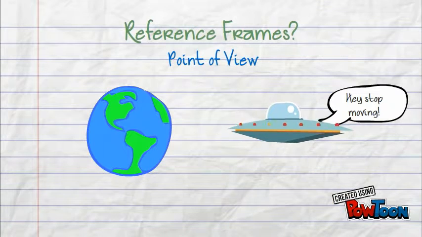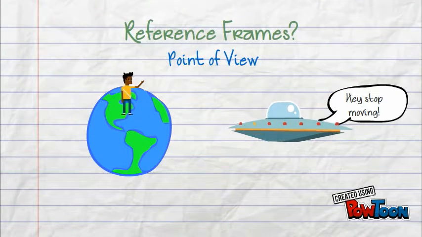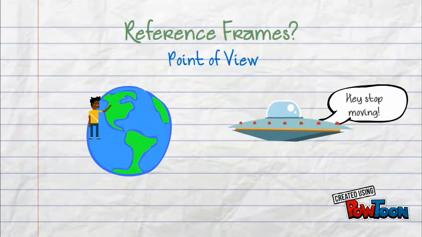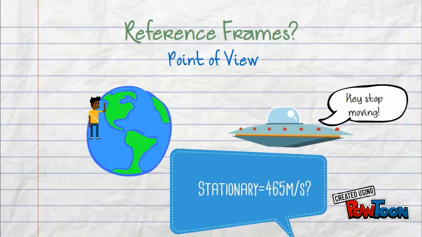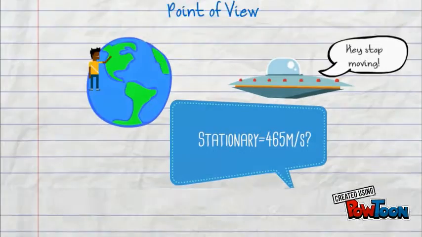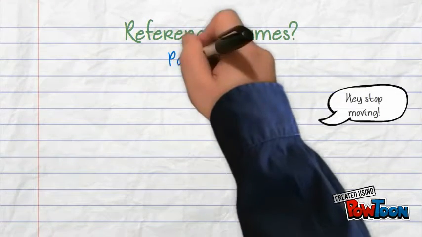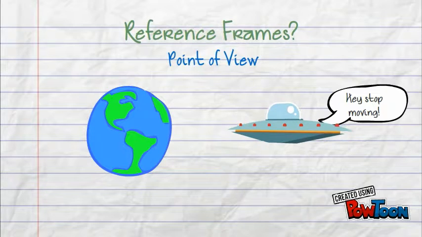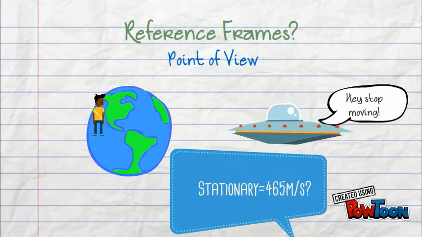Someone from space would say that we are rotating at 465 meters per second, over 18 times faster than a car. Technically, both answers are correct, but how is this possible? The answer is reference frames. You are on the Earth, which means you are rotating with the Earth. However, the person in space isn't rotating with the Earth, which allows them to see that you're spinning. As you can see, different reference frames yield different answers.